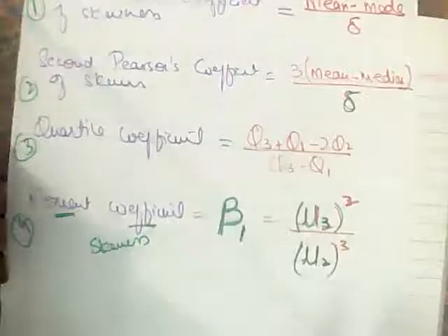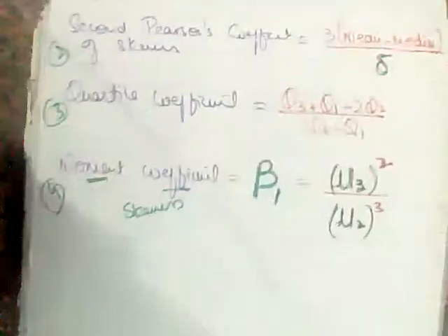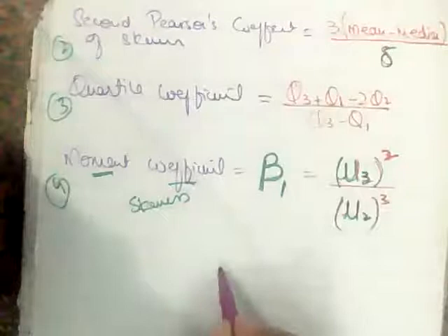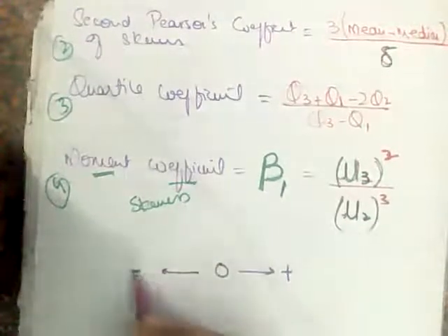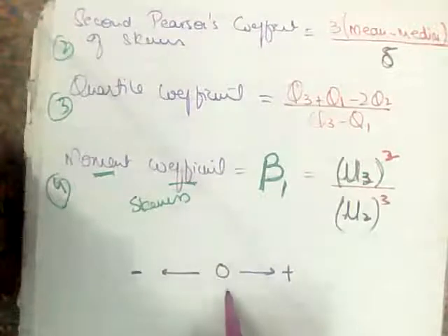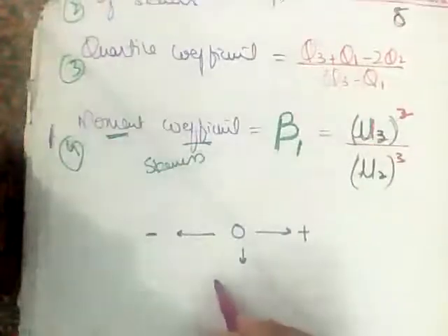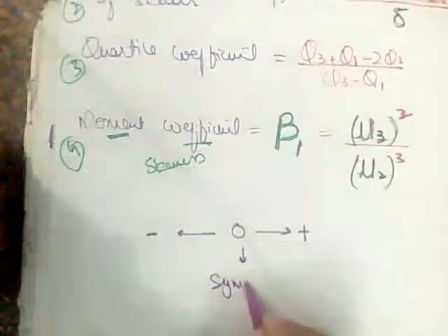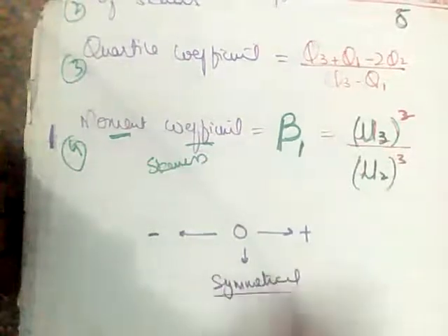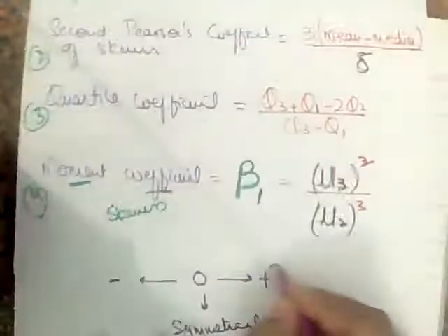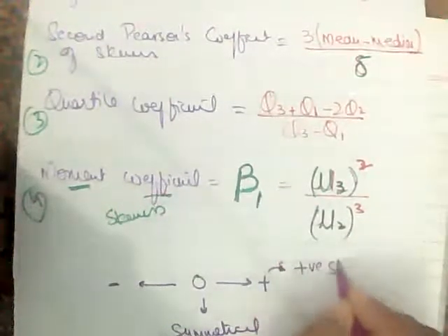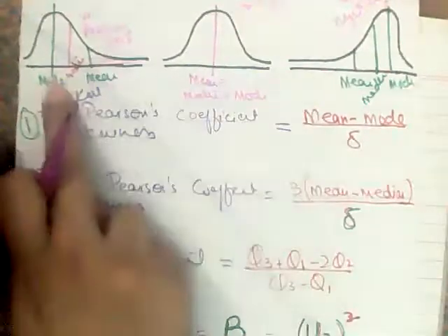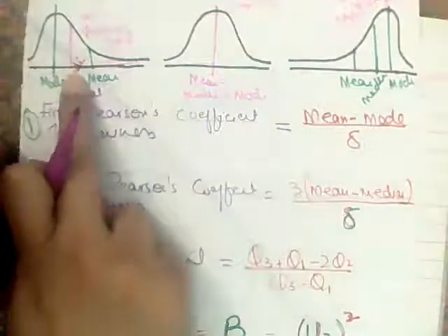So the question is what kind of answer will we get? The answer will be either 0, positive, or negative. If it is 0, then we will say that the distribution is symmetrical. If it is positive, then the distribution is positively skewed. And when I talk about positively skewed, I'm talking about this, where the mode comes first, then median, then mean.